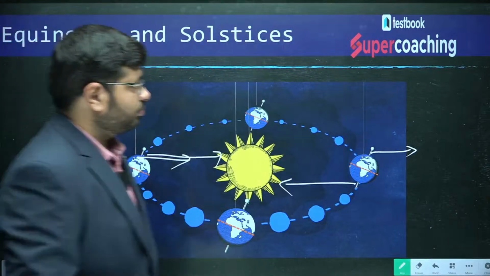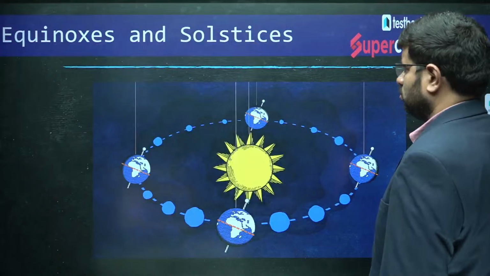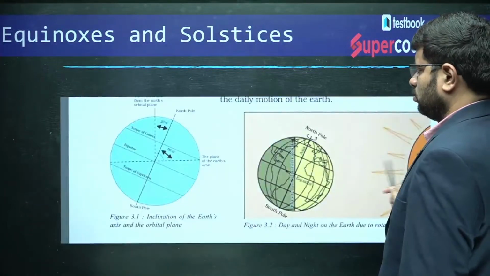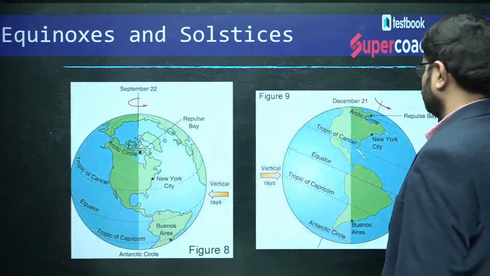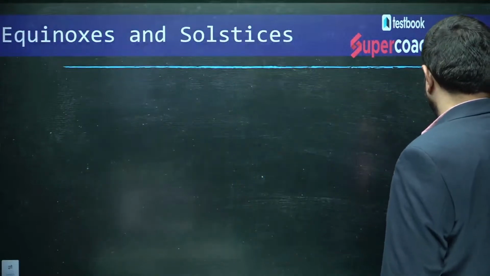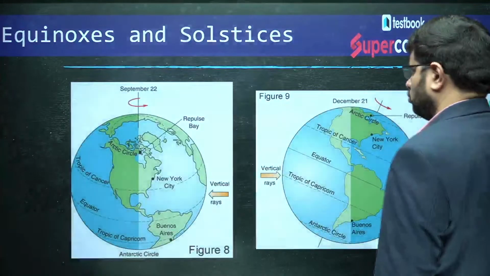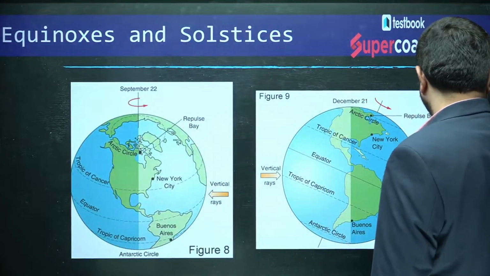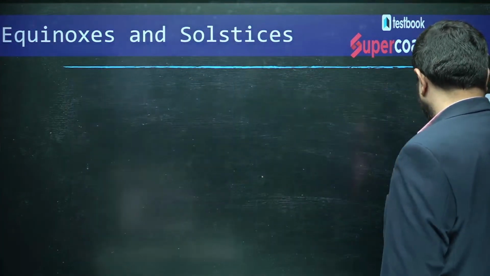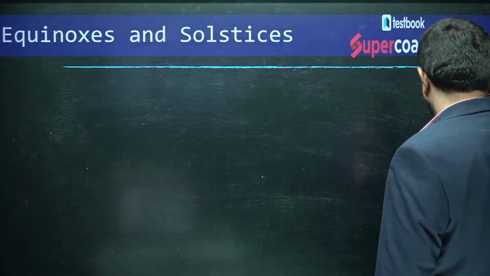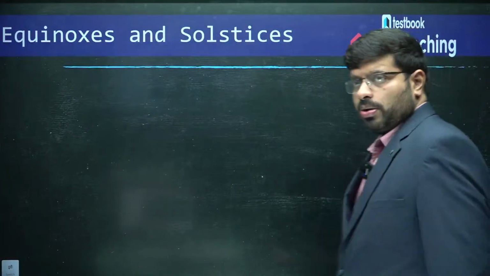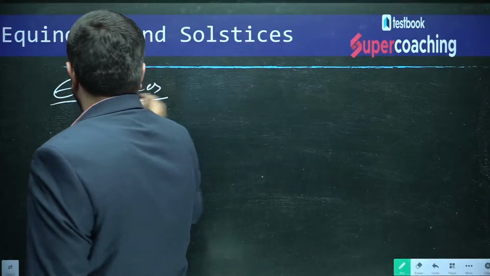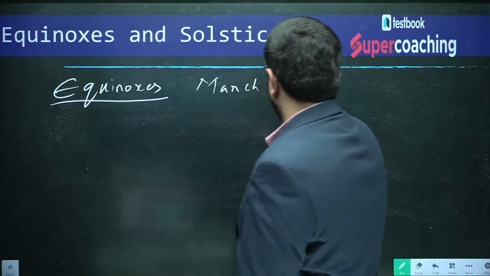So, if you see it, now, so March 21st and September 23rd or 22nd, so equinoxes are March 21st.